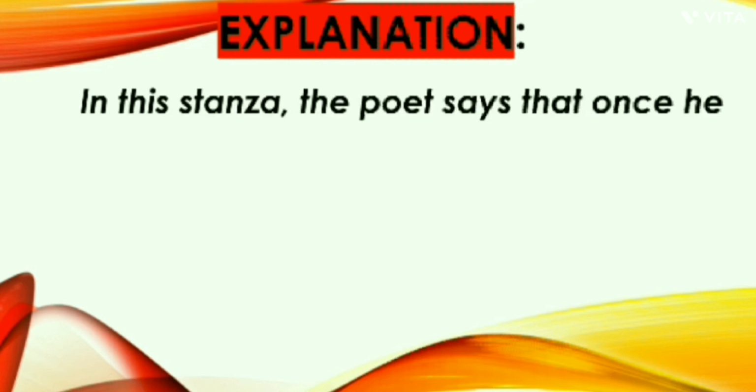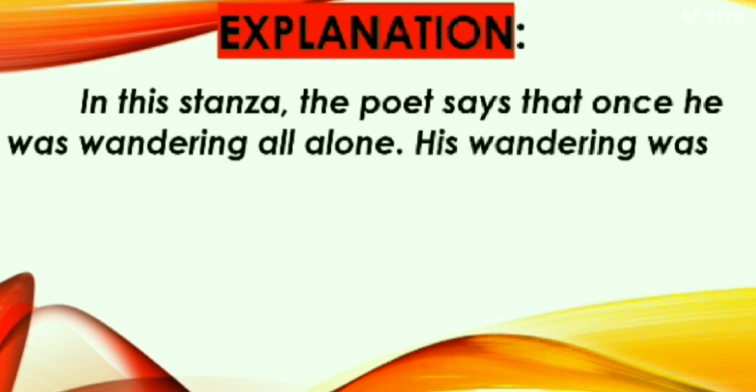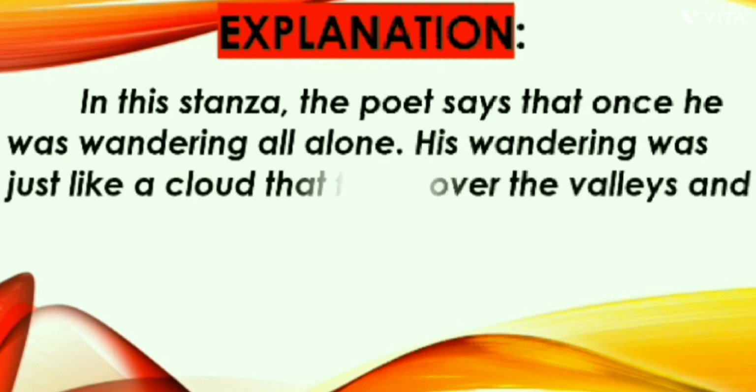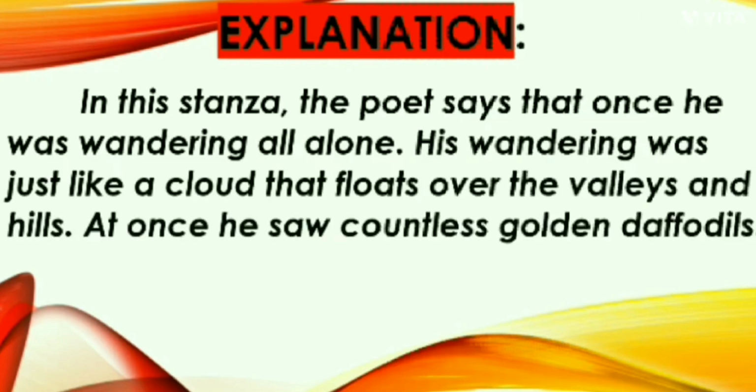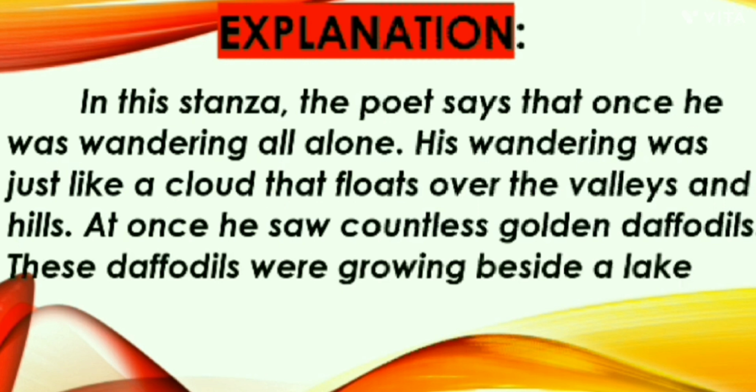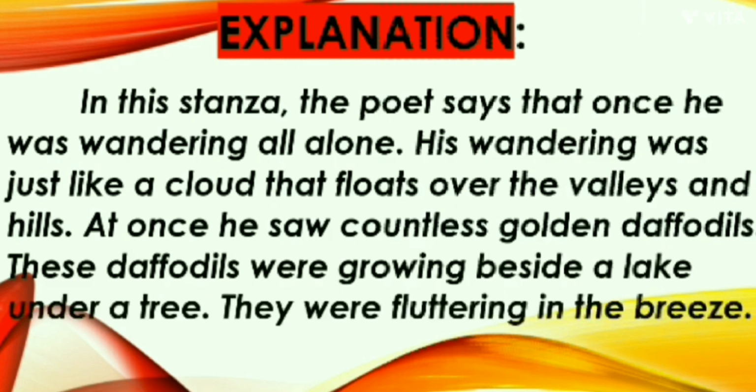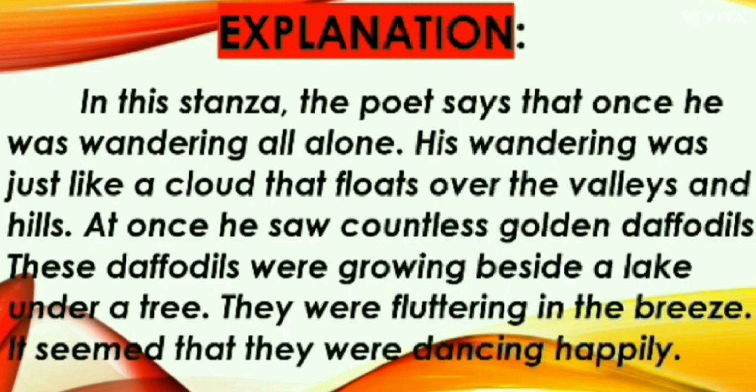In this stanza, the poet says that once he was wandering all alone. His wandering was just like a cloud that floats over the valleys and hills. At once he saw countless golden daffodils. These daffodils were growing beside a lake under a tree. They were fluttering in the breeze. It seemed that they were dancing happily. You can see that in this paragraph just the surface meaning of the stanza is written.